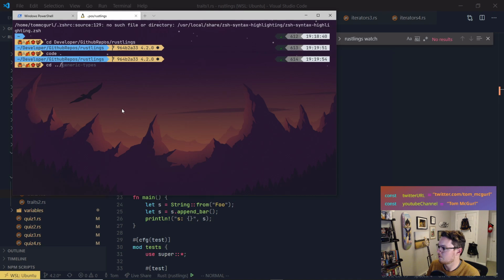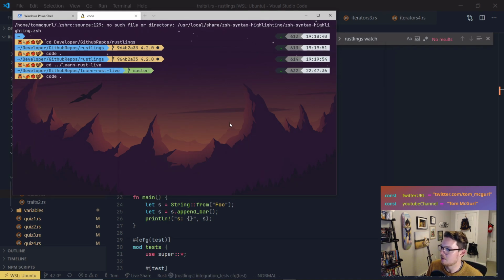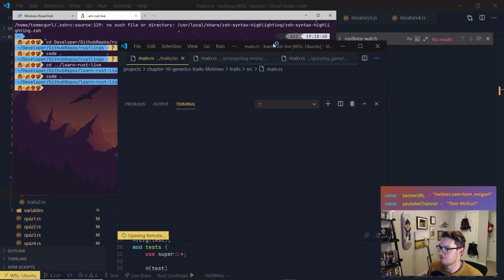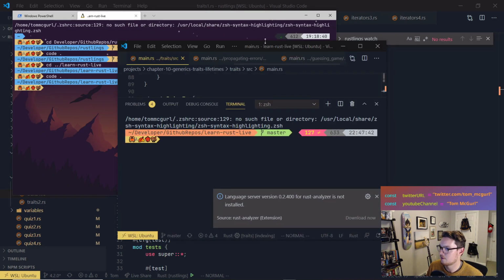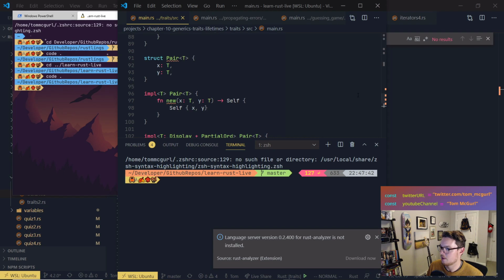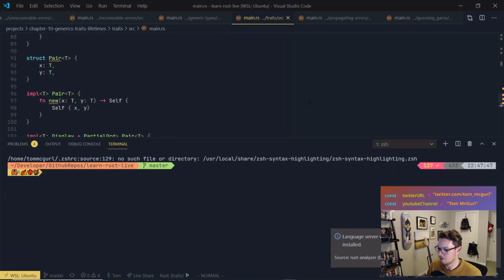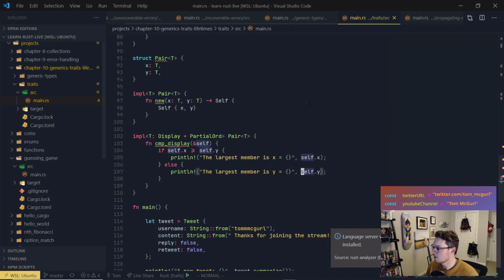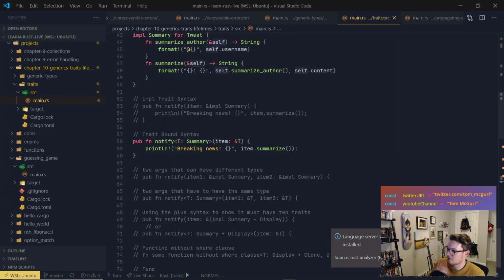Learn Rust Live code and take a look at how we did traits before. This is code that we wrote anyway, so let's take a look at it. So we did generic types and traits. In traits, we have main, and we have some trait implementations.